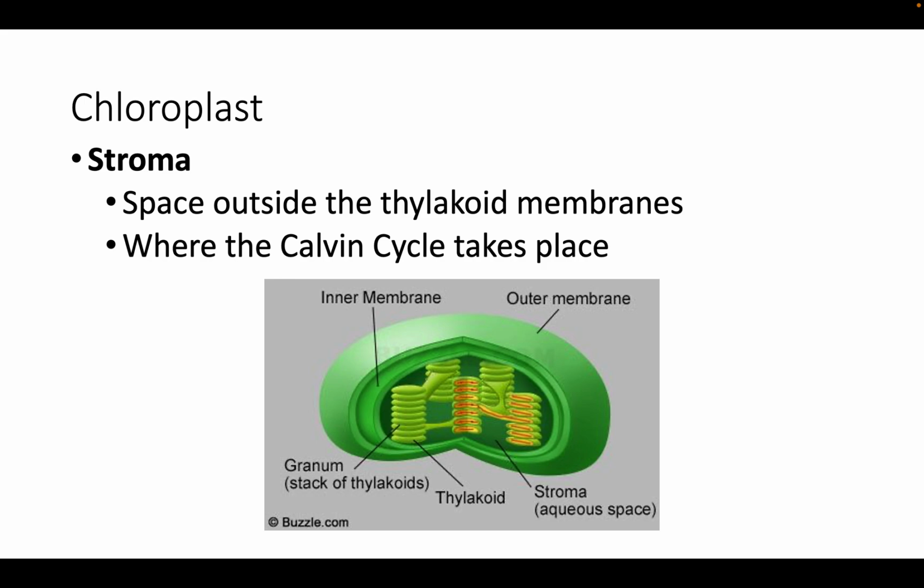Stroma, this is the space outside the thylakoid membranes, basically in between the thylakoid membranes and this inner layer, okay? This is just this gel-like substance, all right? Now, this is not a boring substance. There are a lot of really important reactions happening here, namely the Calvin cycle, or some books will call it the light-independent reactions, or the dark reactions of photosynthesis, because they don't just happen in the dark, but they don't need light to occur, okay? We'll talk a bit more about what this means later on, okay? But this is where the Calvin cycle happens, in the stroma.